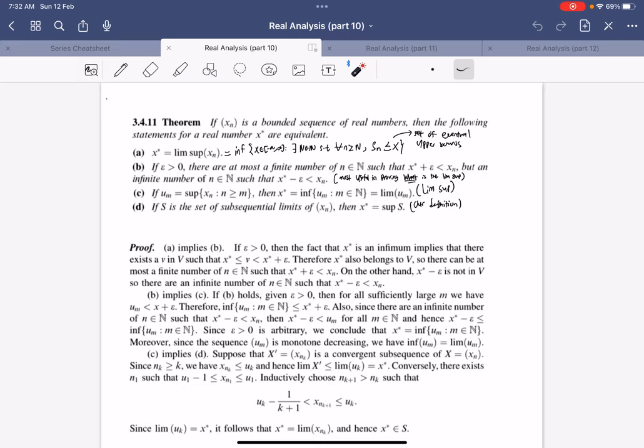And then there's another characterization that says that, given an epsilon, for any value larger than the lim sup, there will only be a finite number of terms in the sequence bigger than that value.